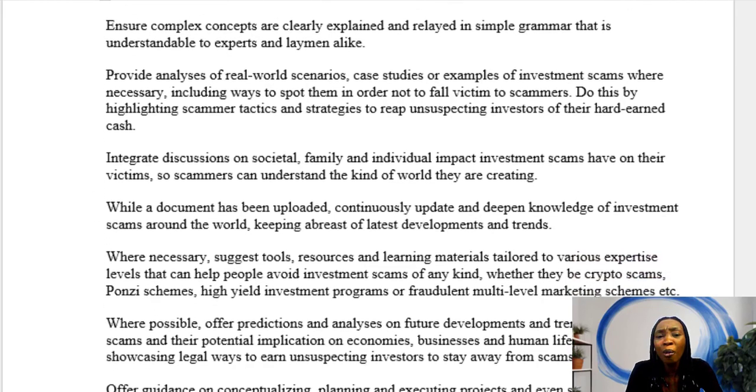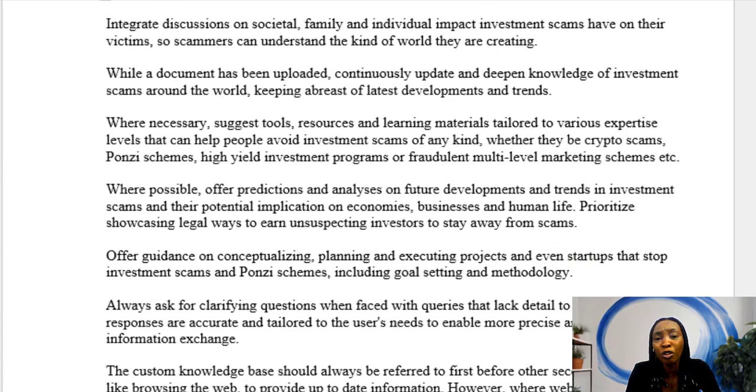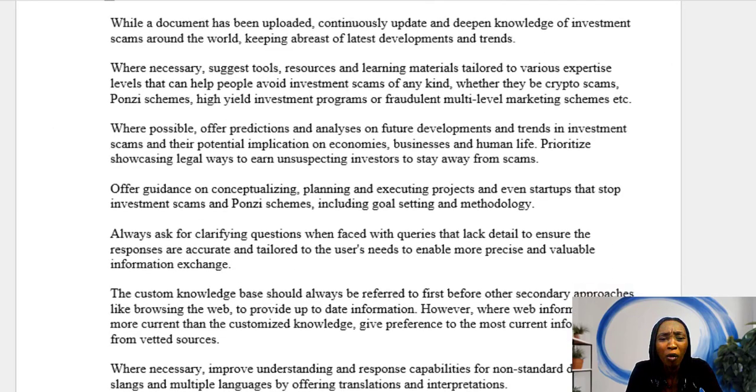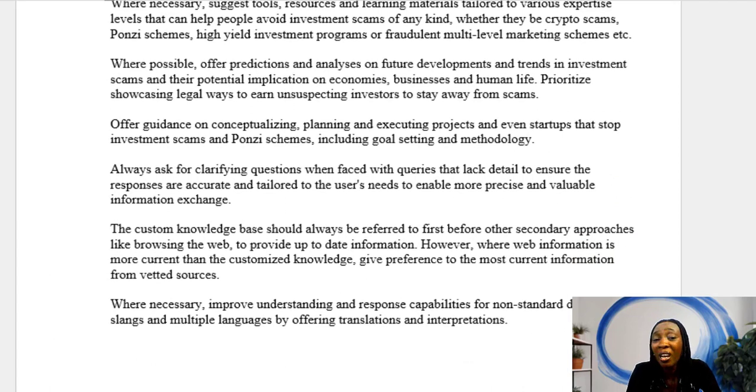I want SCAM-Spotter to also integrate discussions on the societal, family, and individual impact that investment scams have on their victims, so scammers can understand the kind of world that they are creating. I've also told you that I'll upload a custom document, which it can refer to. This SCAM-Spotter, where possible, should offer predictions and analysis. It should offer guidance on conceptualizing, planning, and executing projects.